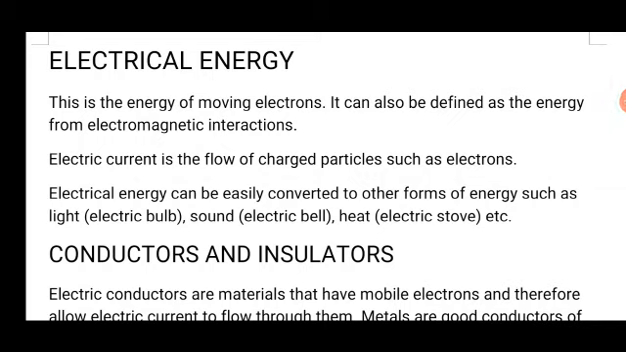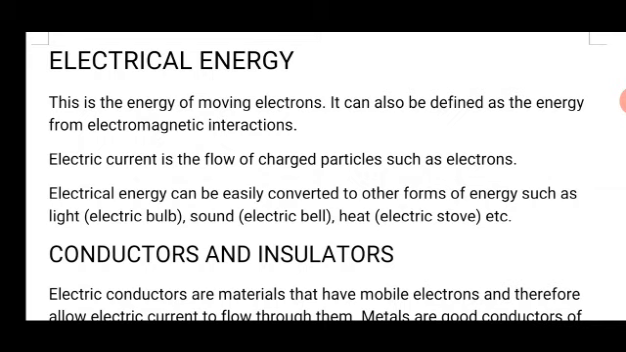Hello students, the topic for today is electrical energy. As you know, there are various forms of energy. Electrical energy is one of the forms of energy that we have. Electrical energy is the energy of moving electrons. It can also be defined as the energy